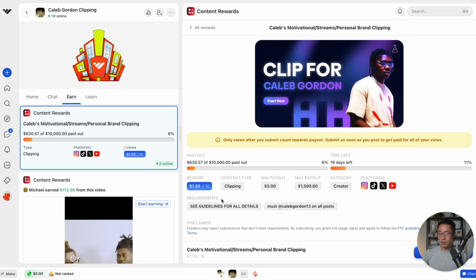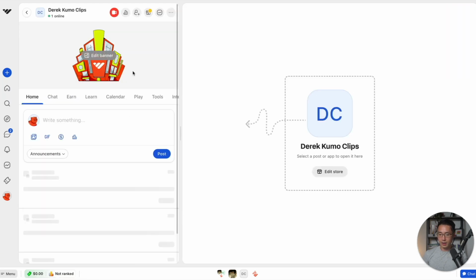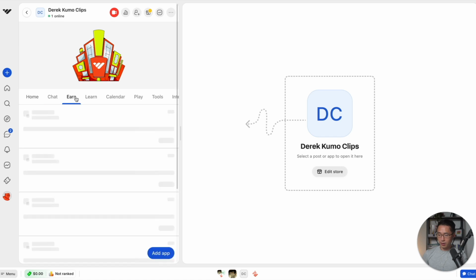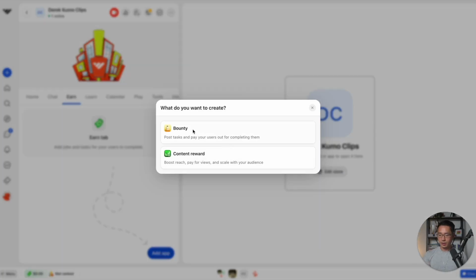So now let's set up our Whop. Let's go back to the dashboard, click on your Whops, and go back to our Whop here. Let's go to the Earn tab, and then we can set up our Whop by clicking on Add App. For bounty, that is another way that you can pay content creators for completing certain tasks. You basically post a specific task, and when they complete it, you pay them a certain amount. Let me show you.